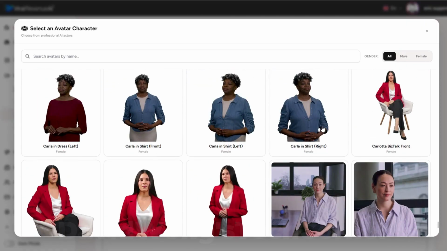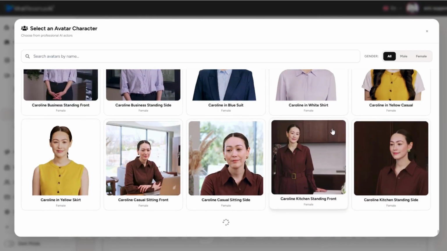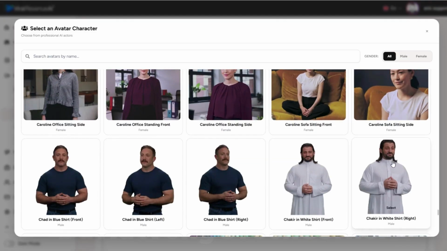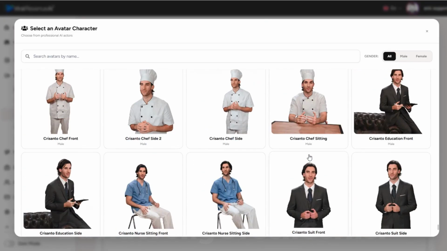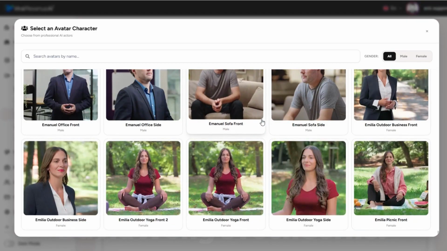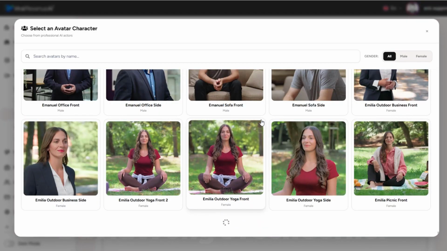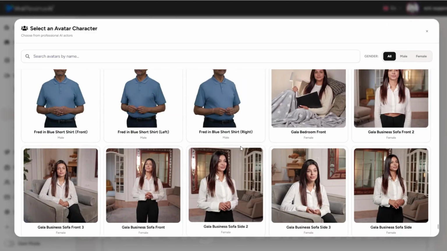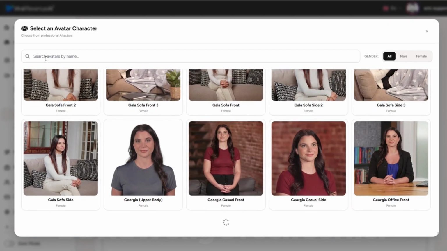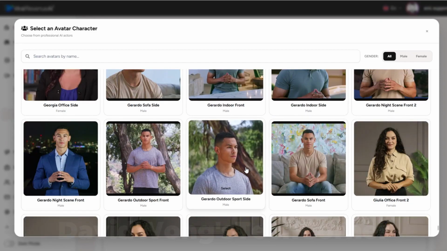And it's such a big collection that it will take you a while to scroll through it. By the way, we do have a good bit of diversity in here, both male, female, ethnicities, and ages, as well as a range of occupations from religious to medical to chefs, and of course a significant contingent of business-related characters. Now, once you've found a character that you like, you don't have to take the time to scroll through them again and again. You can simply search for these avatars by name.